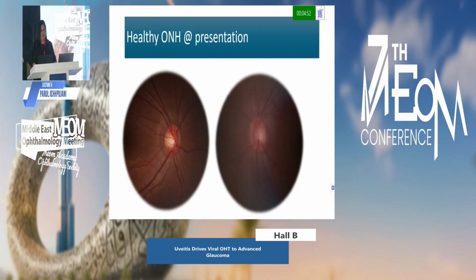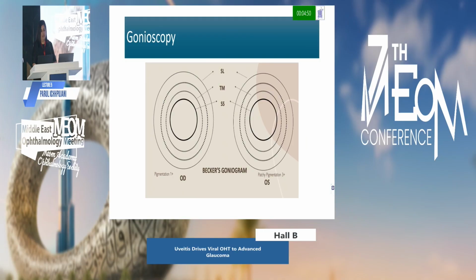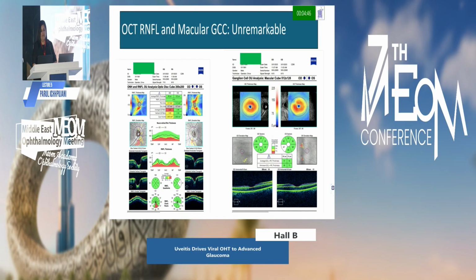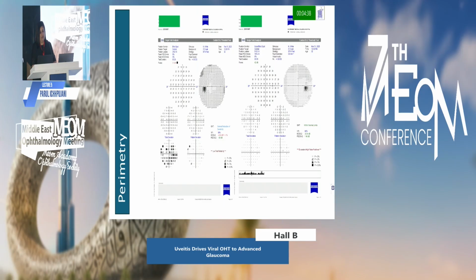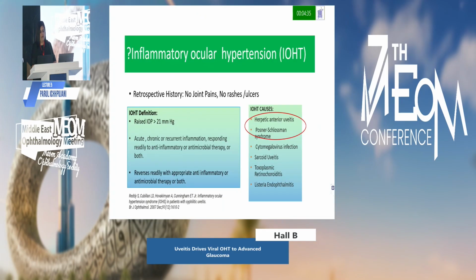The optic nerve head was quite healthy at presentation. The gonioscopy showed open angles with some patchy pigmentation in the inferior angle. The OCT retinal nerve fiber layer and macular GCC were essentially unremarkable in both the eyes. The perimetry also looked grossly normal.